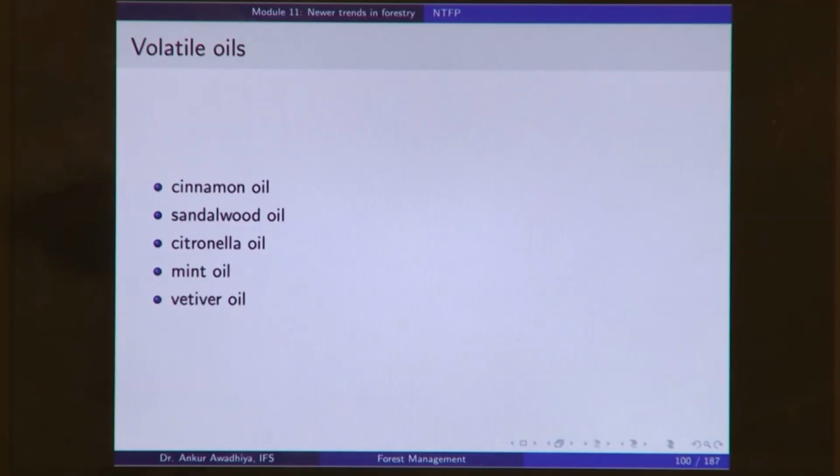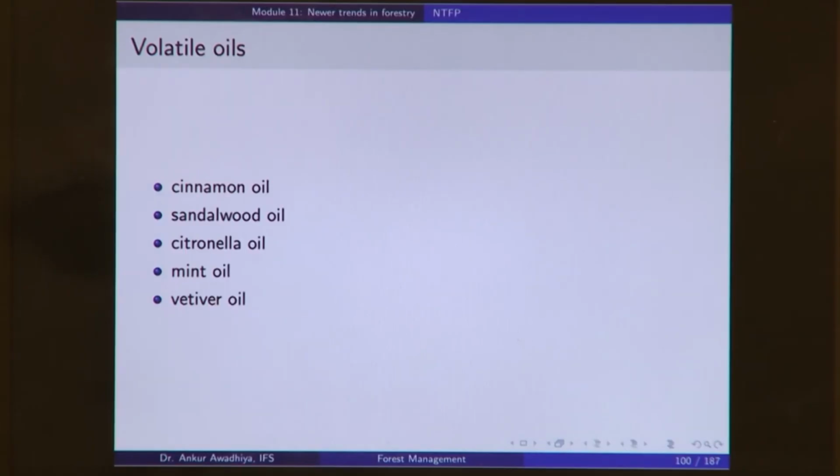Next we have volatile oils or essential oils or perfumed oils. These oils give out a pleasant smell. They are generally used in the perfume industry or they are used as food additives.